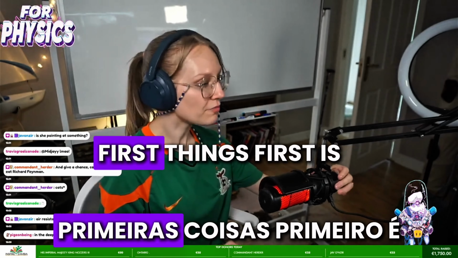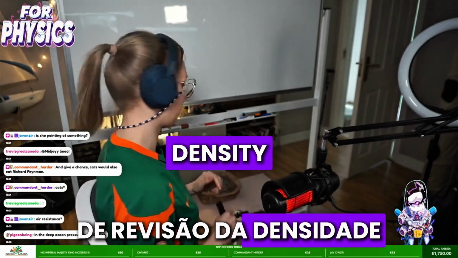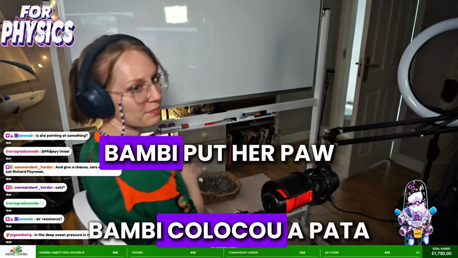Now, first things first, we need a little bit of revision of density, the concept of density. Okay, Bambi put her paw back and she's sleeping.